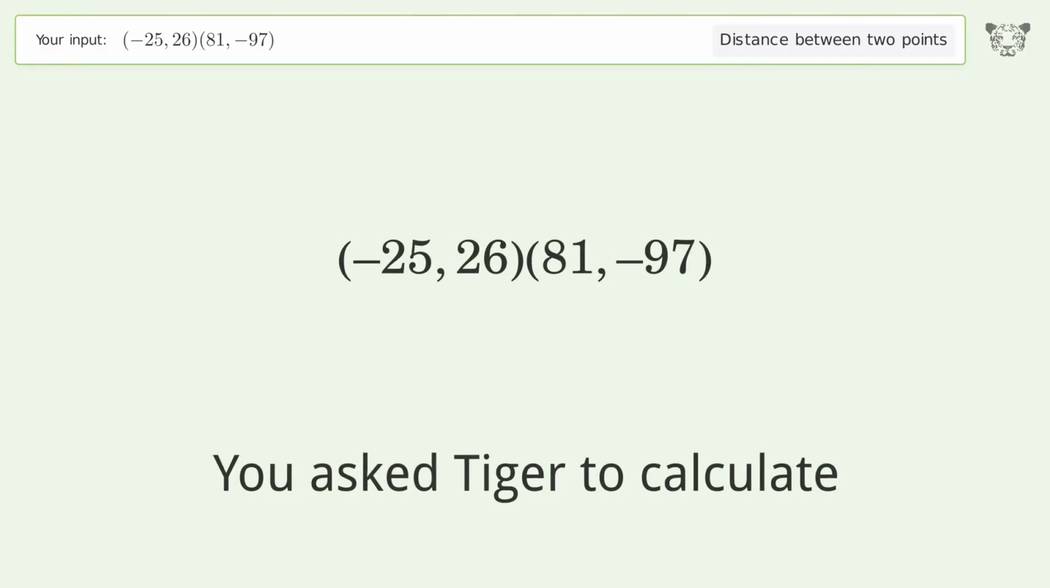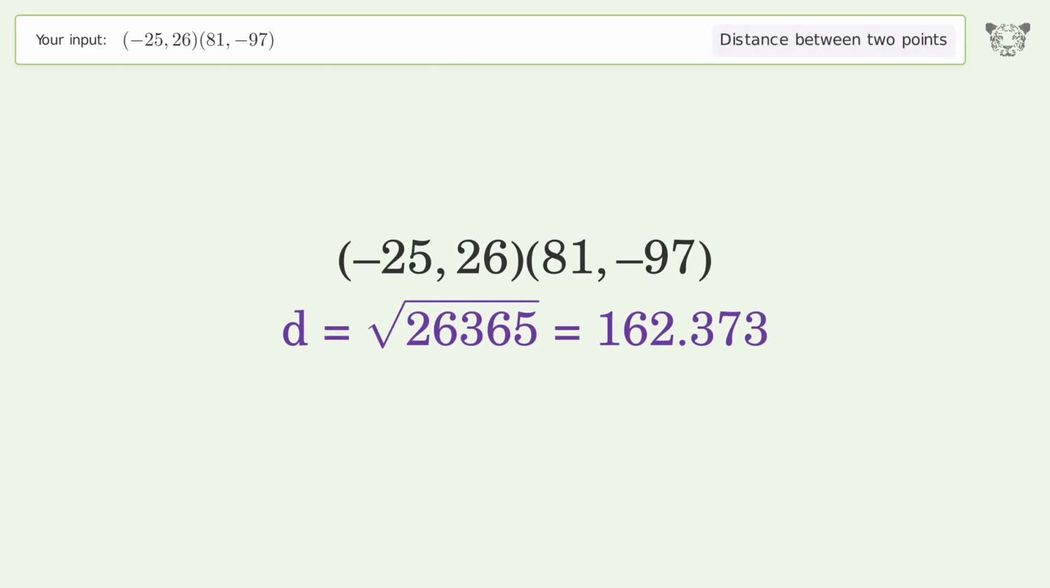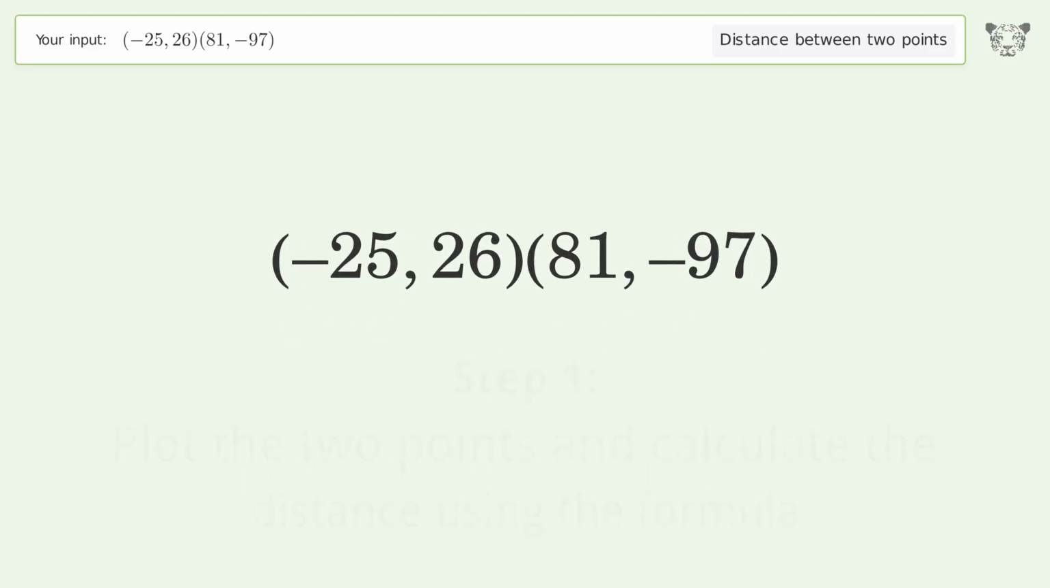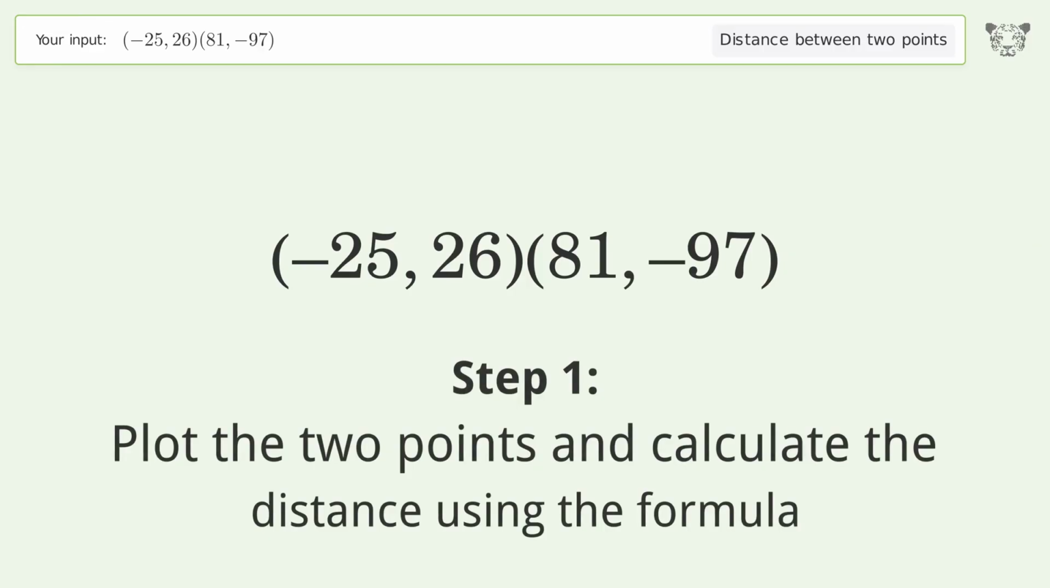You ask Tiger to calculate. This deals with the distance between 2 points. The distance between the 2 points is the square root of 26,365 or 162.373. Let's solve it step by step. Plot the 2 points and calculate the distance using the formula.